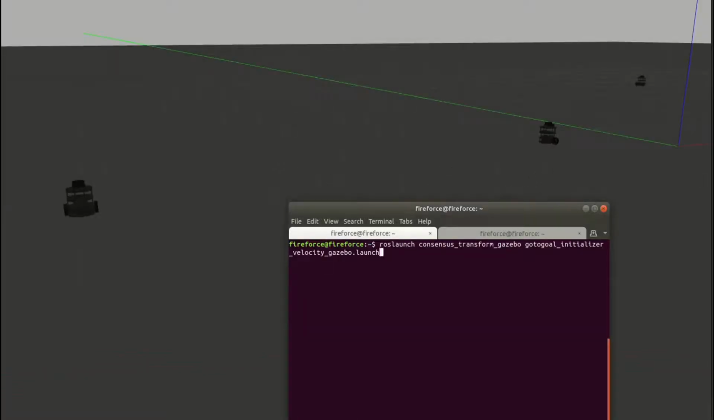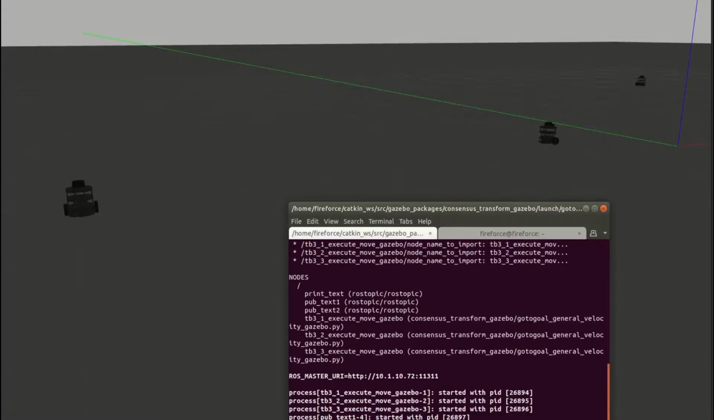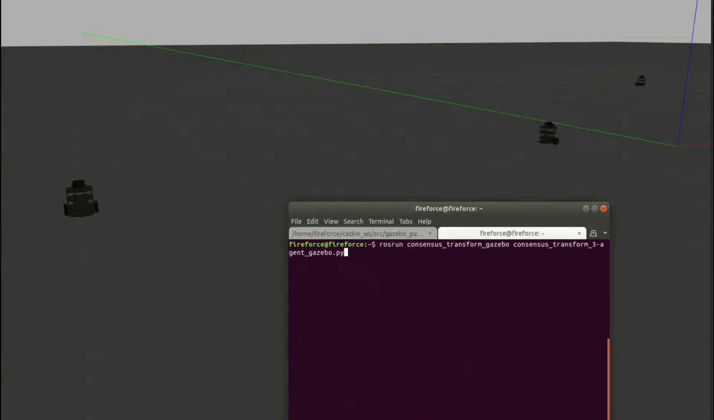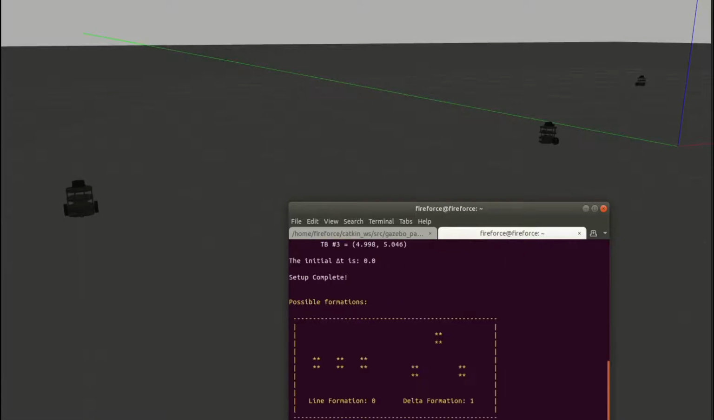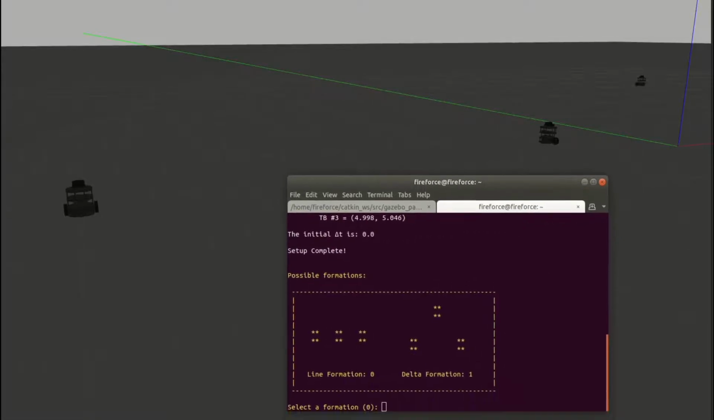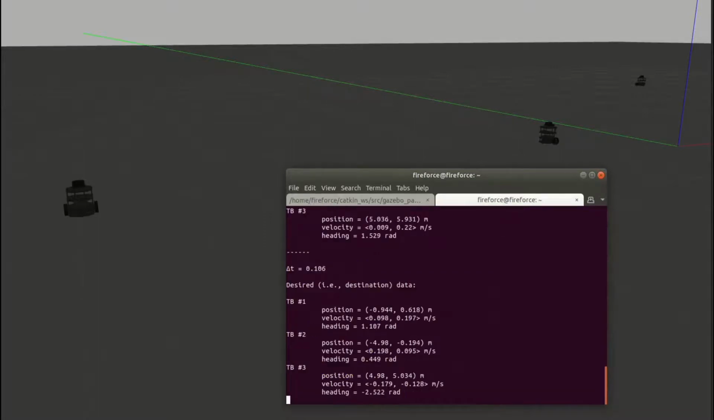So here is a quick demo demonstrating how user-friendly and easy our software is to use. First, we run the launch file that creates a node for each of the turtlebots, and then we run the actual consensus algorithm. In the terminal window, we are prompted to choose a formation we want the turtlebots to be in. After we choose, we see in the terminal window for each of the 3 turtlebots data such as the desired position, the desired velocity, and the desired heading of that turtlebot, as well as the sampling time, or the time interval used to generate this data.